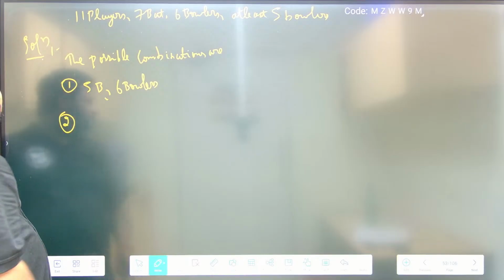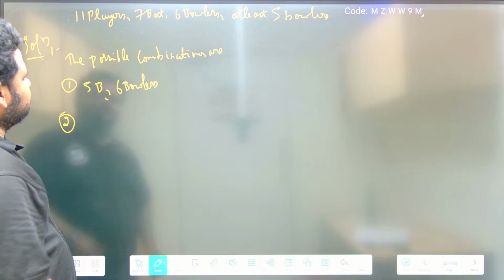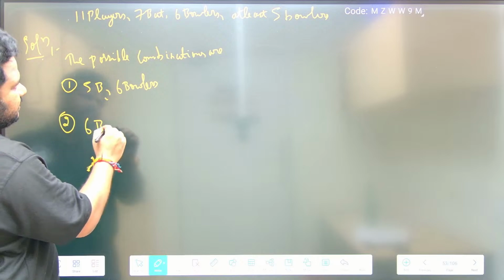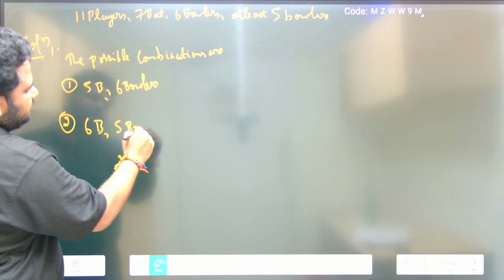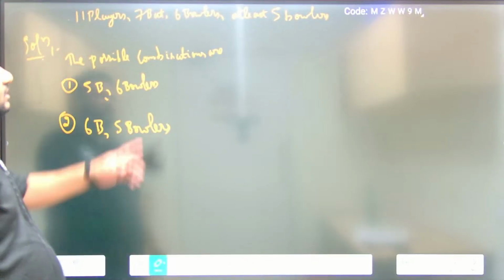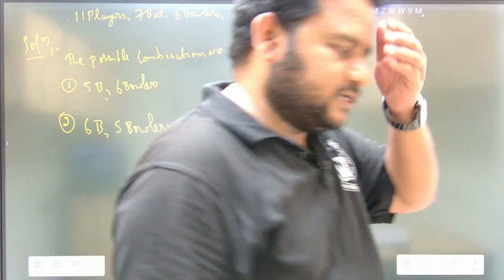Second option is 6 batsmen, 5 bowlers. At least 5 bowlers means this. There is no possibility of having 7 bowlers because there are only 6 bowlers. So there are only 2 possibilities here.